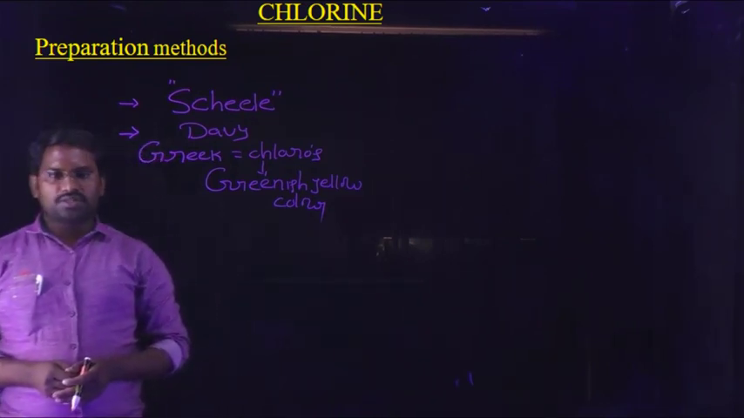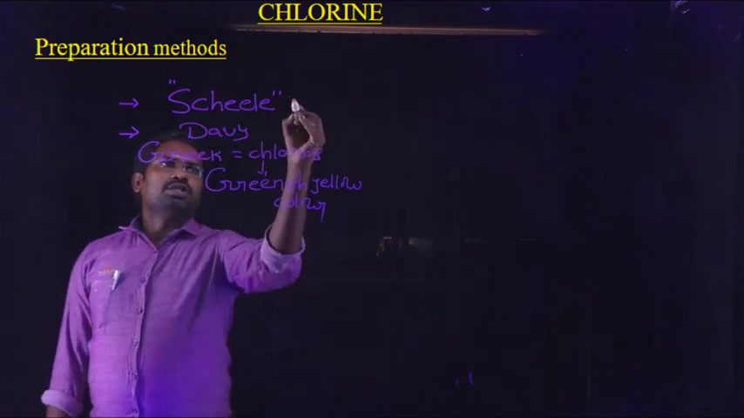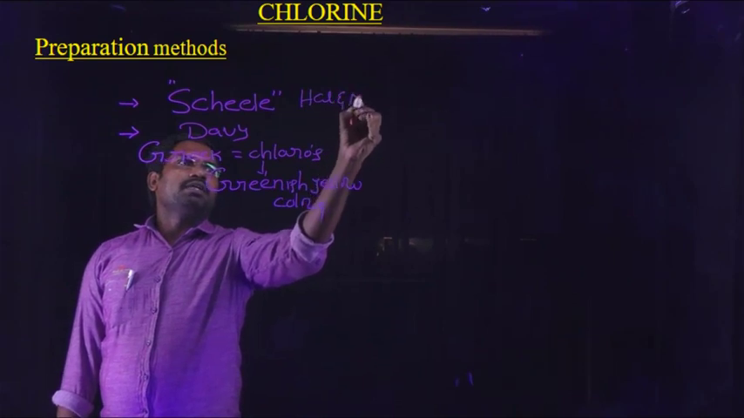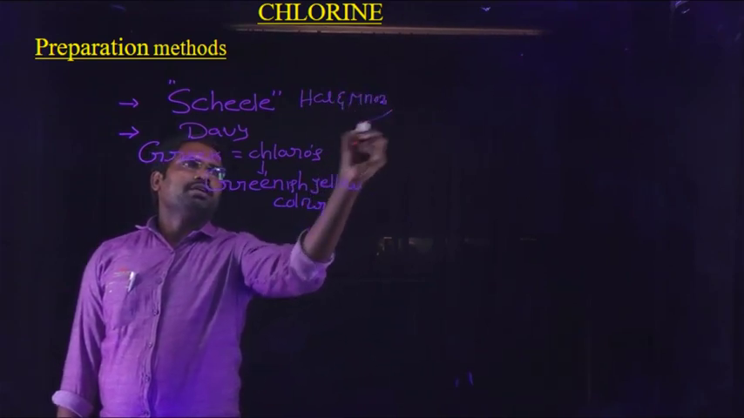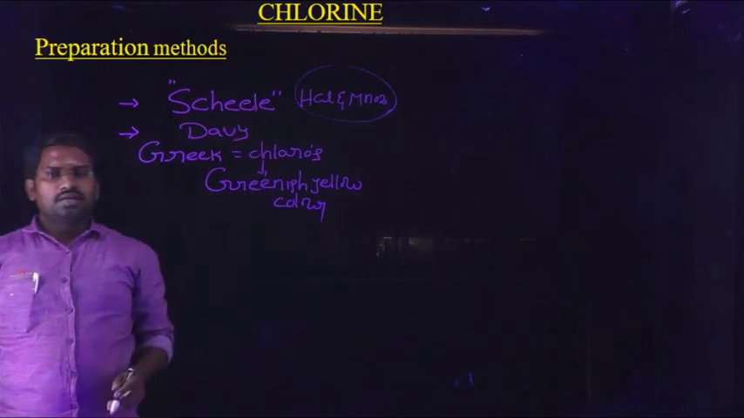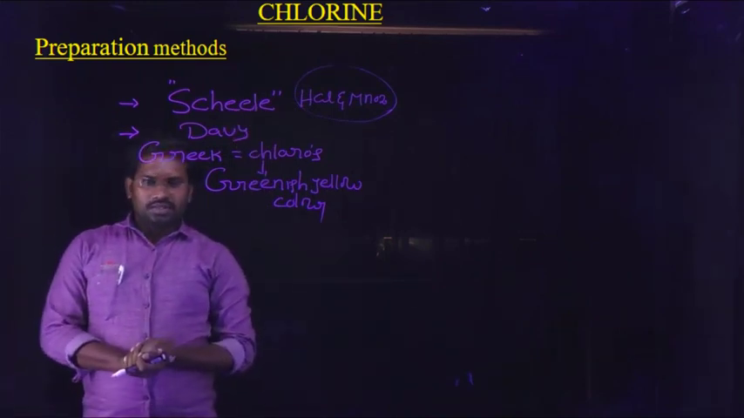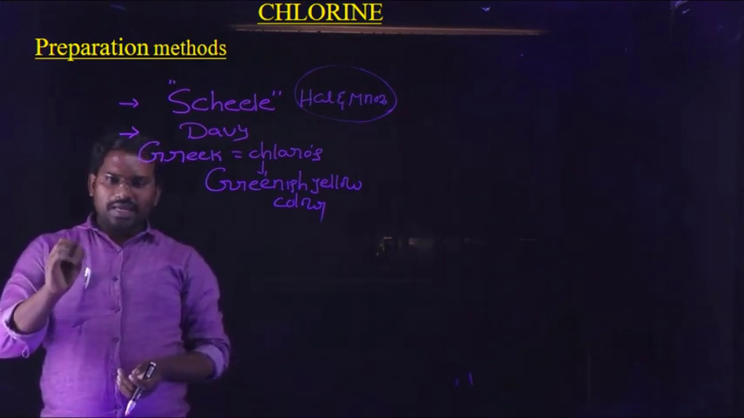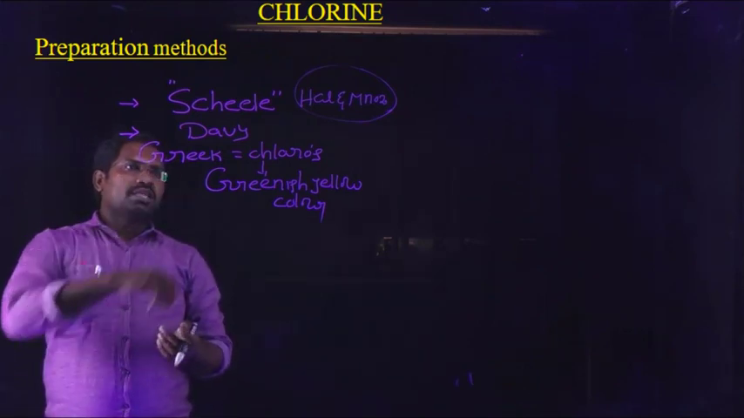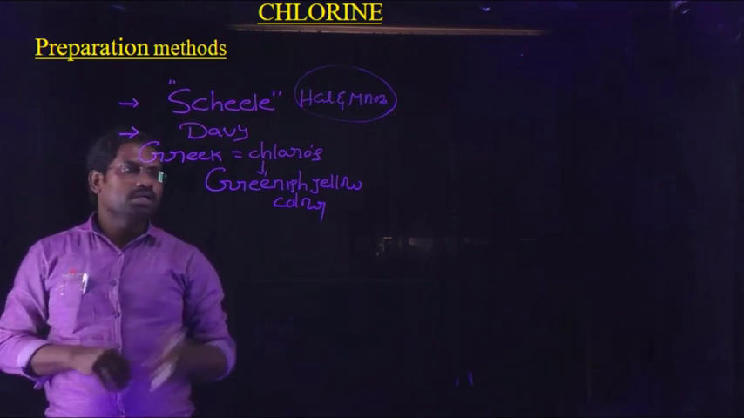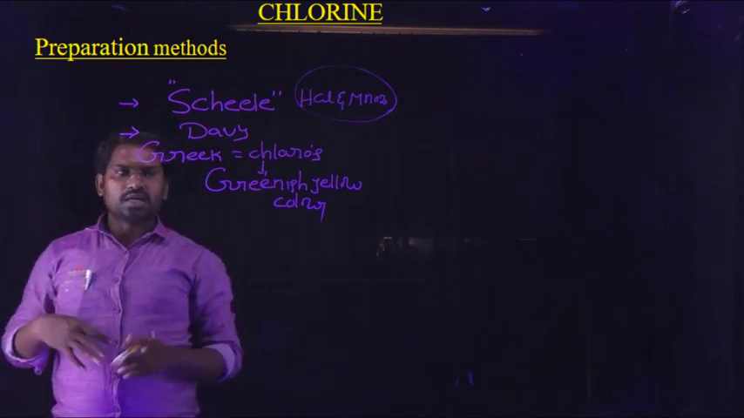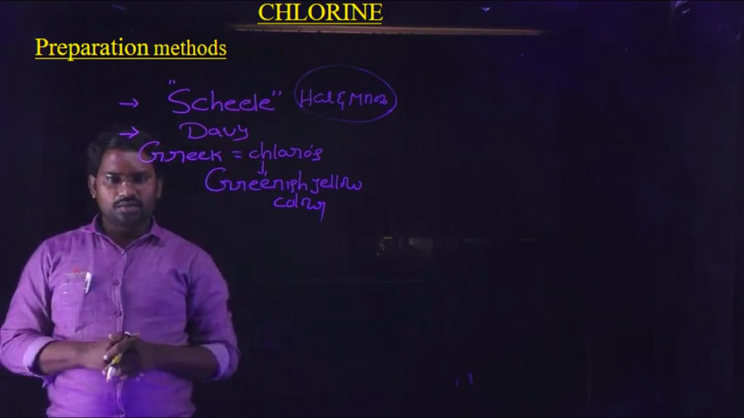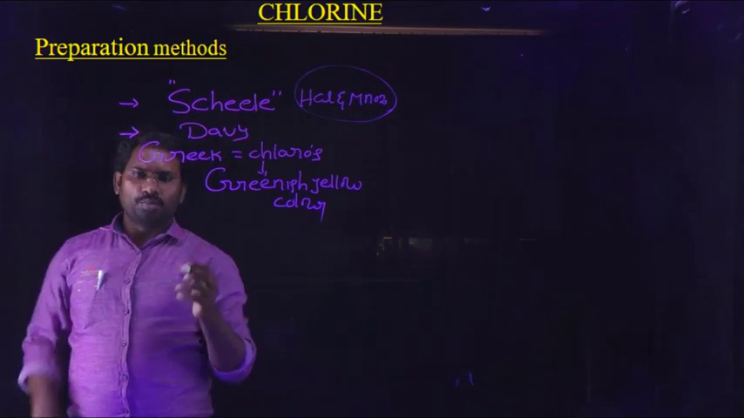Chlorine was first discovered by the scientist named Scheele. He discovered it by the action of HCl on manganese dioxide. When HCl reacts with manganese dioxide, he prepared chlorine. That's why Scheele discovered chlorine. And the elementary characteristics of chlorine and the name chlorine were given by the scientist Davy. Why did he name it chlorine? In the Greek language, chloros means greenish yellow color. That's why Davy named it chlorine. So this is the brief introduction about chlorine.